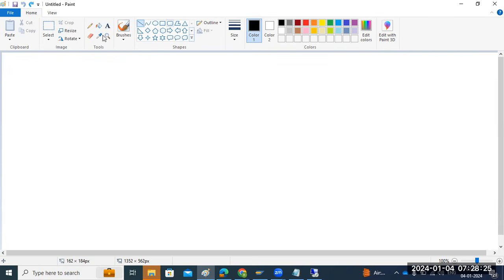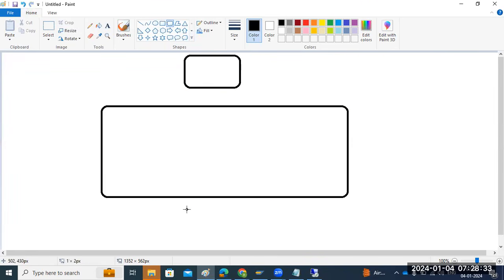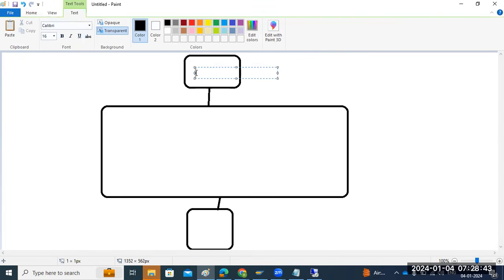So let's draft the SAP architecture, how it will be. This is the presentation layer. This is the application layer. This is the database layer. For SAP, DB is the dependency. So presentation layer, application layer, and DB layer. This is the GUI, meaning the presentation layer, where we are. Then this is the application layer, and this is the DB layer.